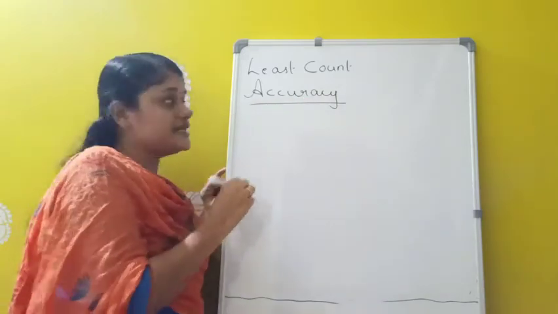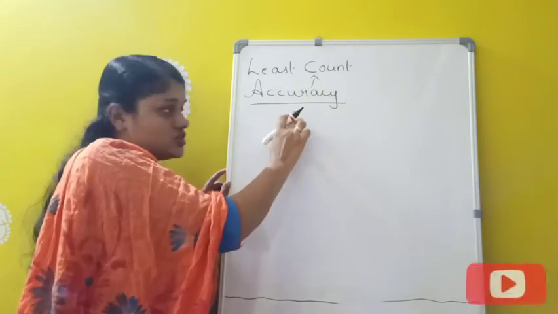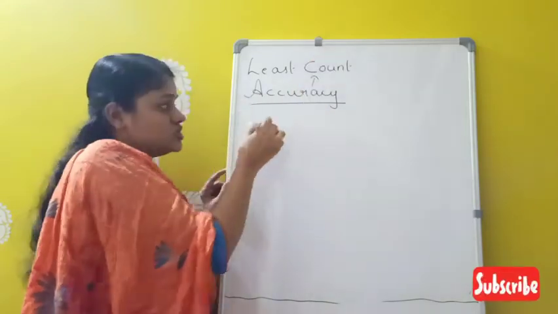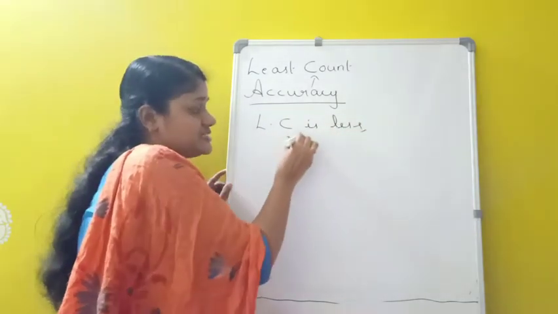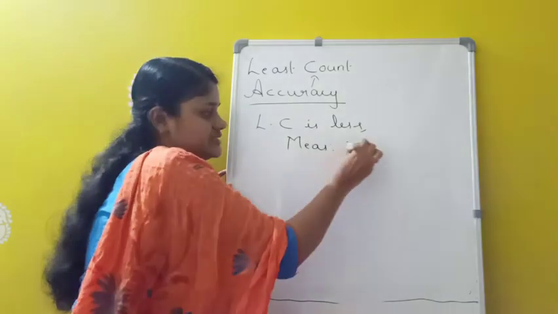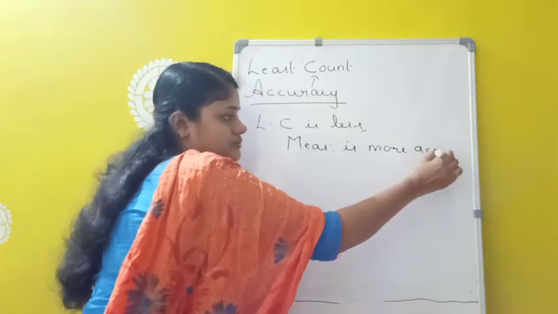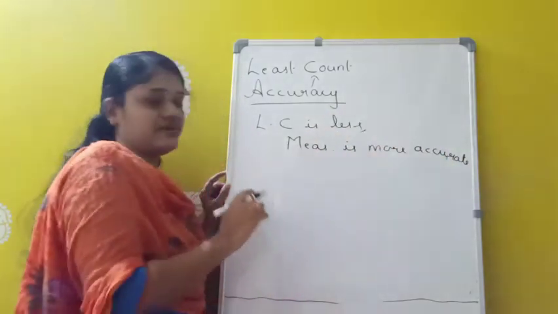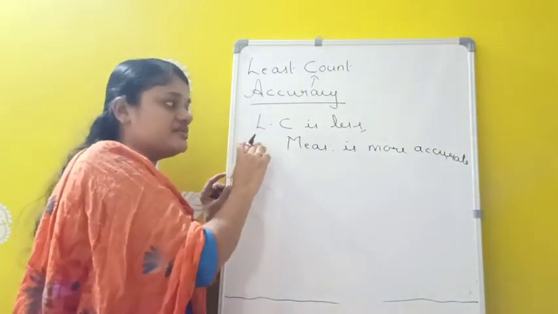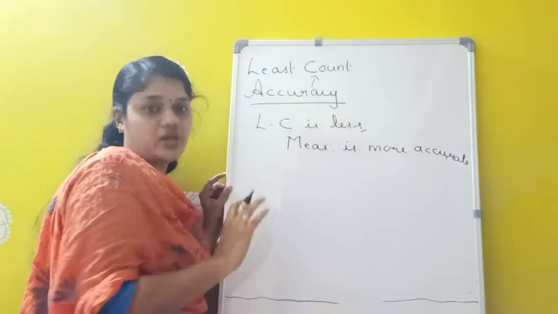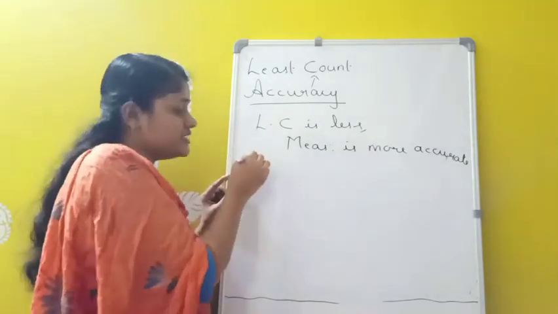Accuracy of a measurement mainly depends on least count of the measuring instrument. So whenever least count is less, measurement is more accurate. So anyway, this accuracy mainly depends on least count of the measuring instrument, and whenever least count is less, measurement is more accurate. Example, suppose we are measuring length of a road using meter scale.